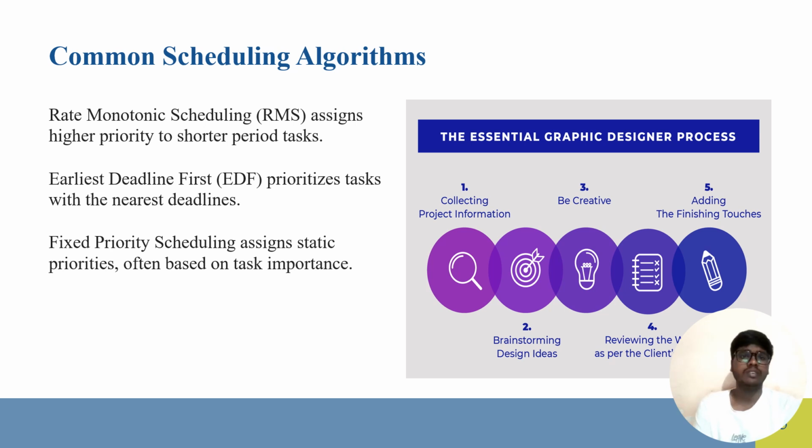Here we have three types of scheduling algorithms: rate monotonic scheduling, also known as RMS, which assigns high priority to short periodic tasks; EDF, also known as earliest deadline first, which prioritizes the task with the nearest deadlines; and fixed priority scheduling, which assigns static priorities, often based on task importance.